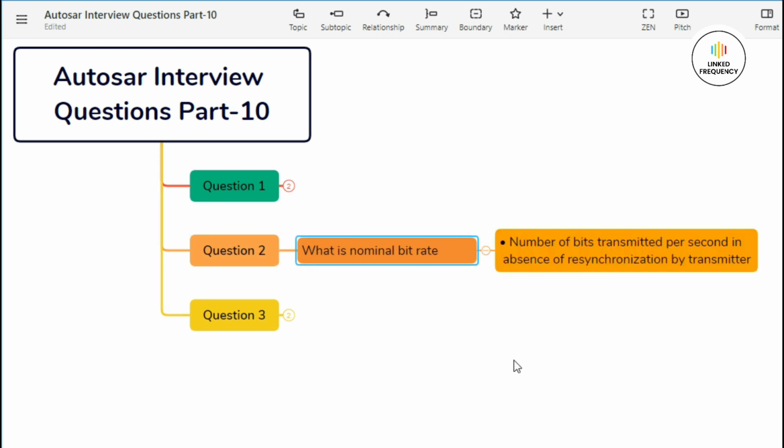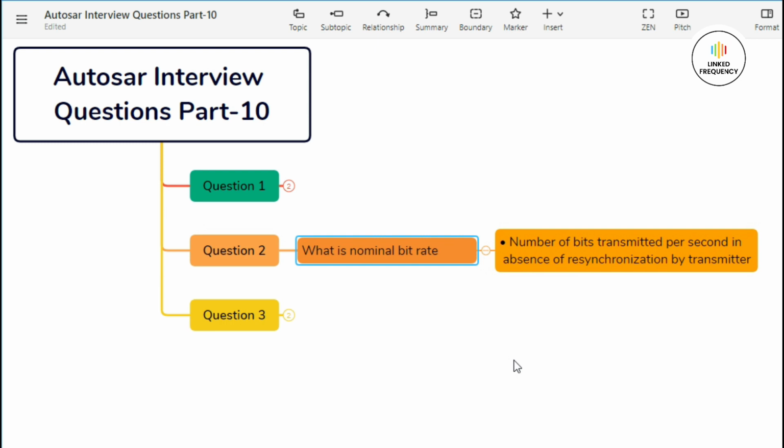The nominal bit rate is the number of bits per second transmitted in the absence of resynchronization by an ideal transmitter. The inverse of nominal bit rate is the nominal bit time. The nominal bit time can be divided into separate non-overlapping time segments. The segments are indicated as follows.